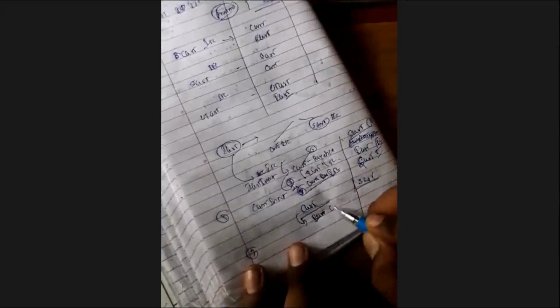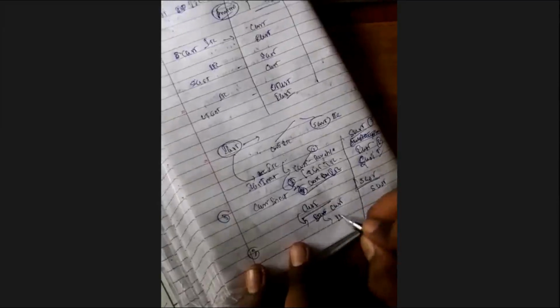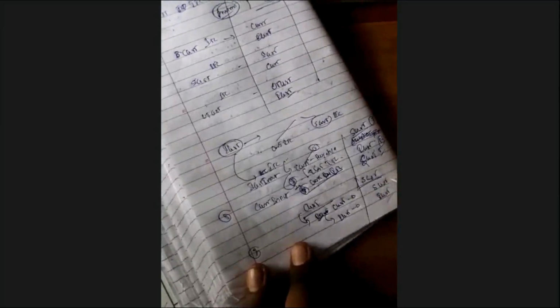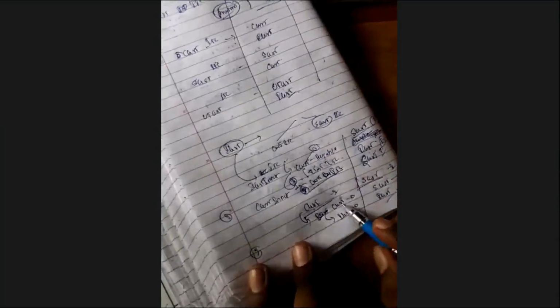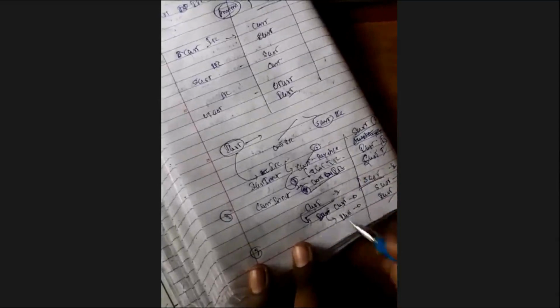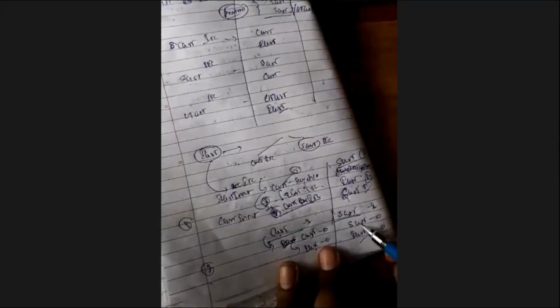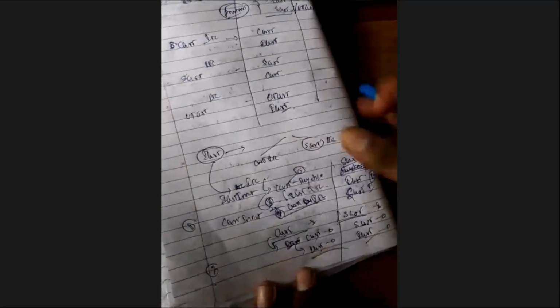CGST input can be adjusted first with CGST output, then only it can be adjusted with IGST output. Same scenario, SGST input can be adjusted with SGST output, and then with IGST output. SGST also converts into UTGST. These are all things we explained in earlier classes.